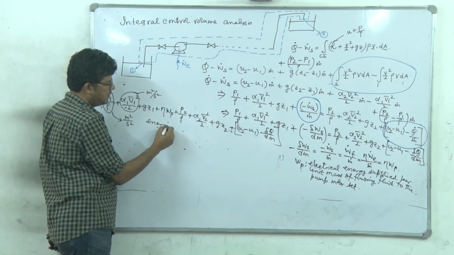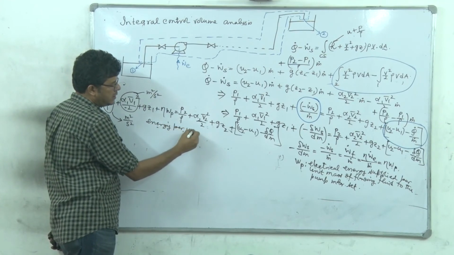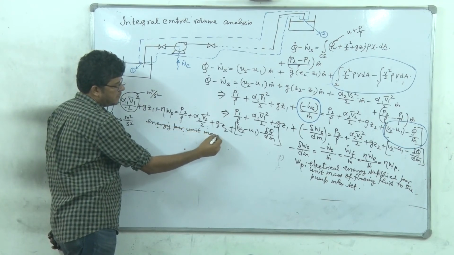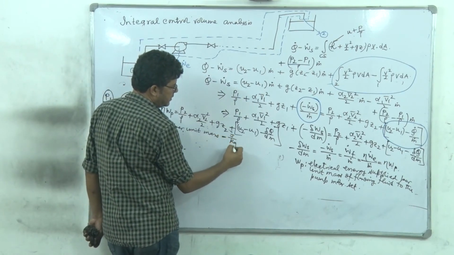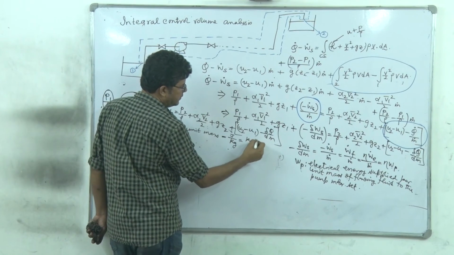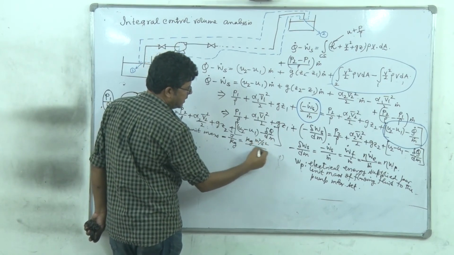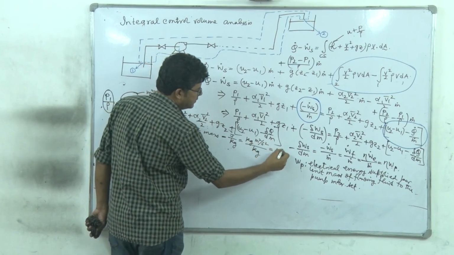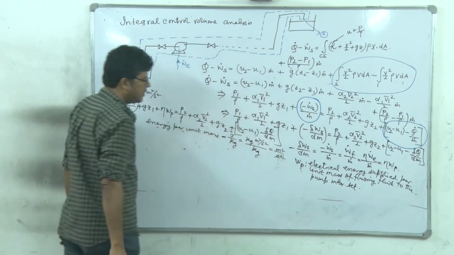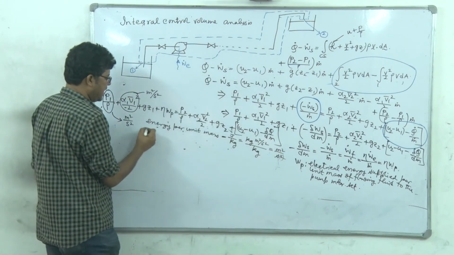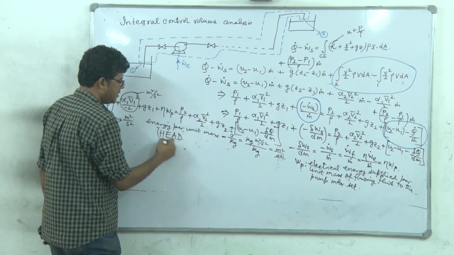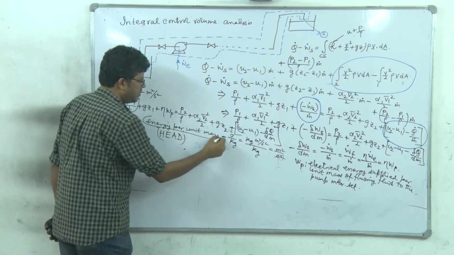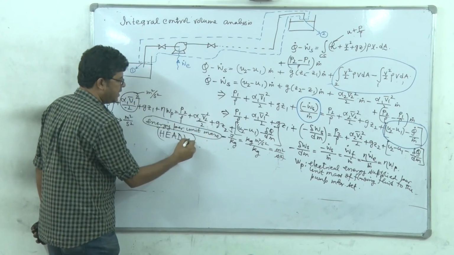Energy per unit mass, and that's equal to joule per kg. And what is joule? Kg into meter square per second square divided by kg. So it is evidently meter square per second square. So they are referred to as head. Energy per unit mass is referred to as head.